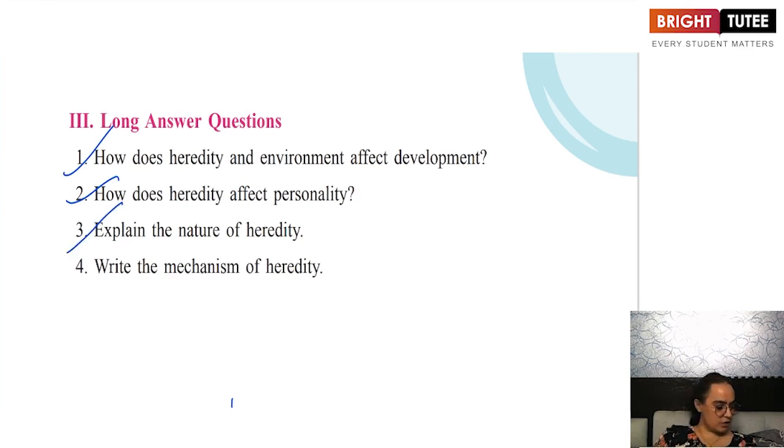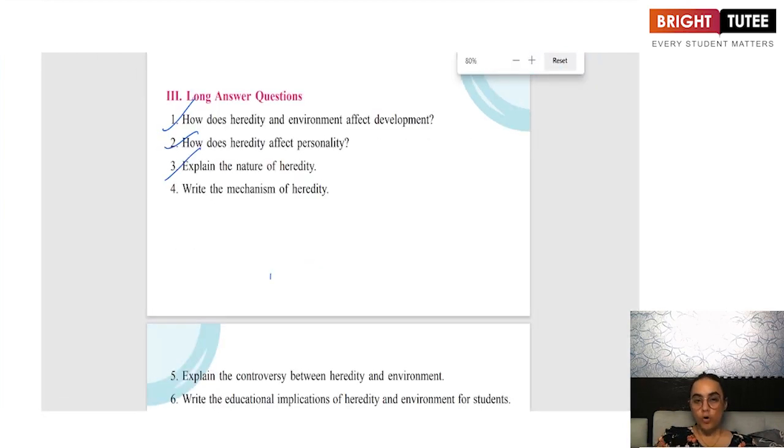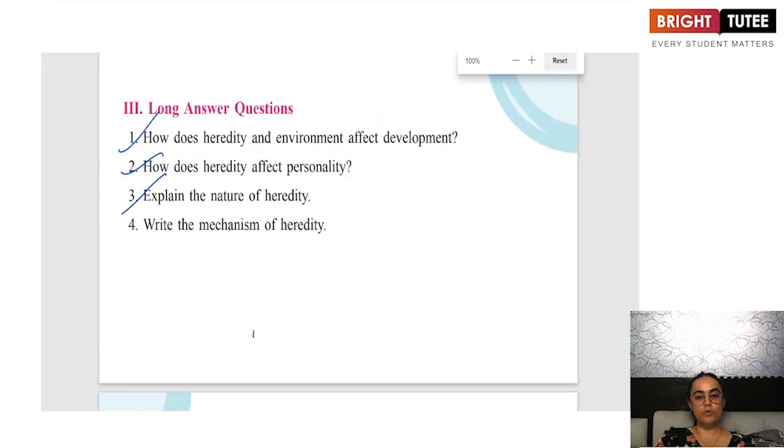What is the nature of heredity? So we have learned about the nature of heredity also. We have learned that heredity basically talks about the biological, the mental as well as the social heredities. Then we've also talked about the law of heredity, the law of variation and the law of regression, and what role heredity plays in the overall development of the children.